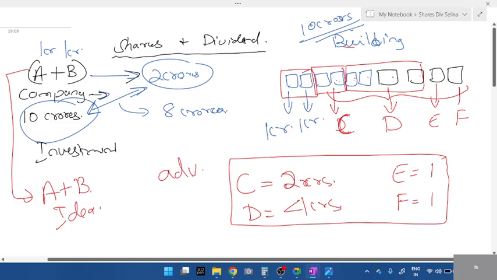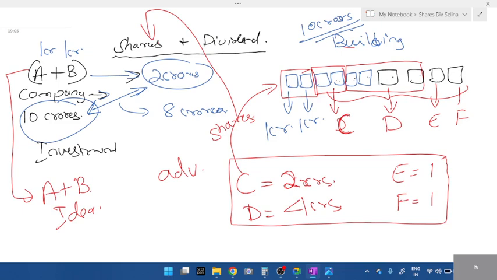So in this share, how many parts does A get? A gets 2 parts, right? That we call shares. So this entire building is split into 10 parts or 10 shares. In that, B gets 2 shares. What about D? How many shares does D get? 4 shares. This is the concept of shares, the main name of this chapter, shares. So a company will be split into different number of shares or different number of parts. The other meaning of share is parts.